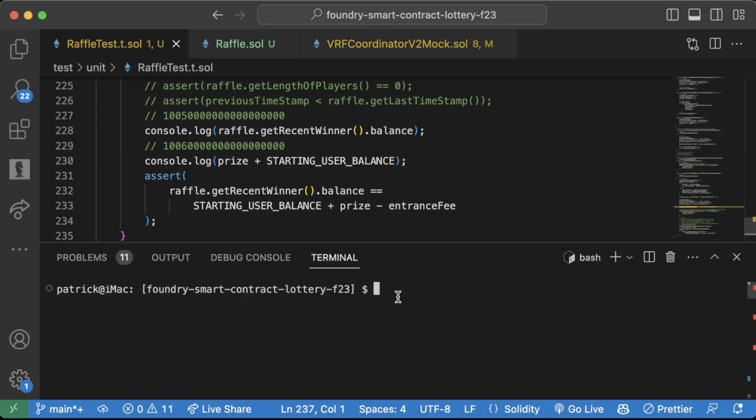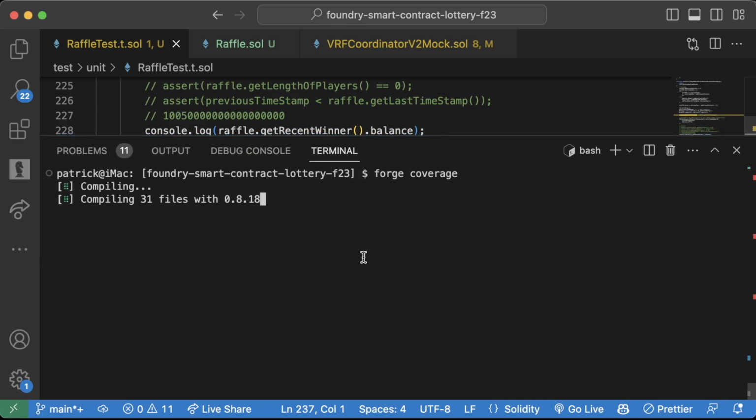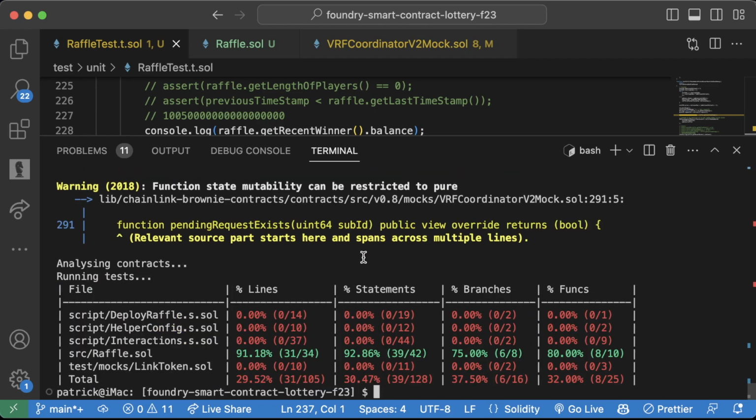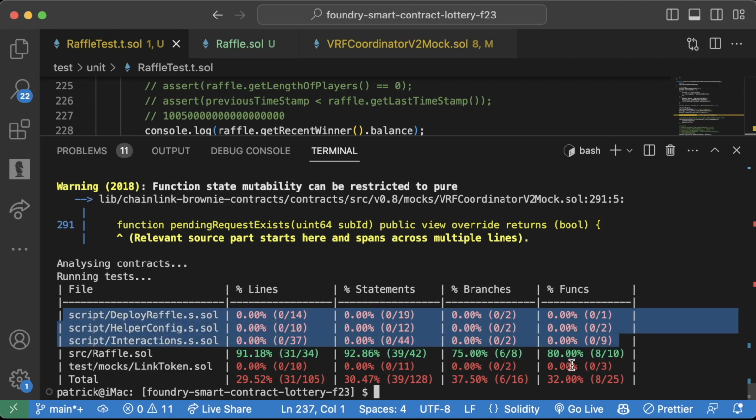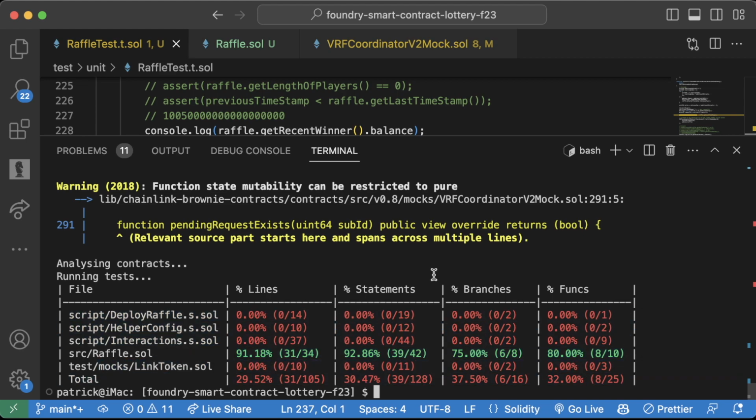We have a test suite, and if we run forge coverage, let's look at how much coverage our raffle contract specifically has. We're looking at 91% of the lines, 92% of statements, 75% of branches, and 80% of functions. This isn't done, but this is much, much better than it was originally. Obviously, we still probably want to test these at some point as well. But this is great. Great job.